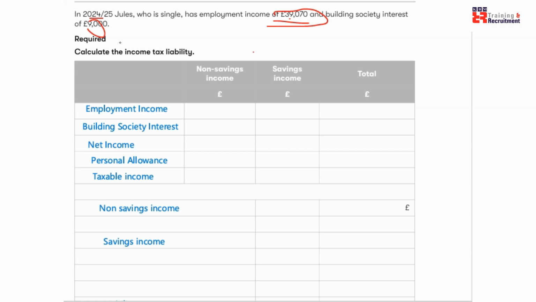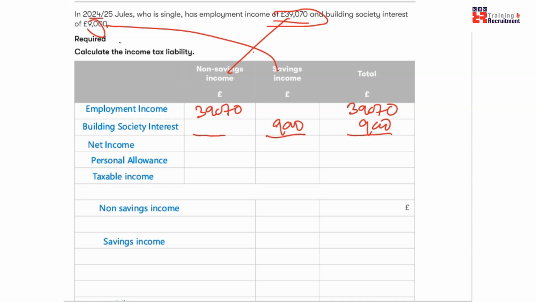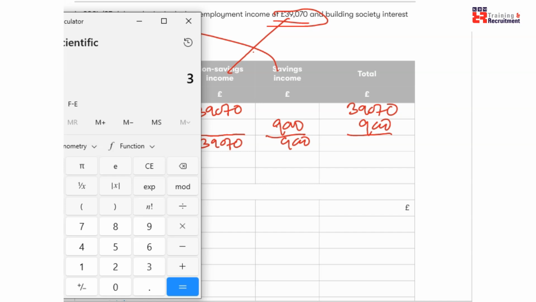Employment, non-savings is employment income, and savings is this interest. Employment income is how much? 39,070. You write into the total as well. Building society interest is 9,000. So in this column, right? So we're going to add up to get a net income, or total as well. 39,070, and this is 9,000. And when we add up these two, how much is it? 39,070 plus 9,000. We got 48,070.